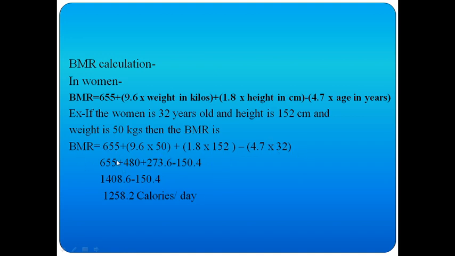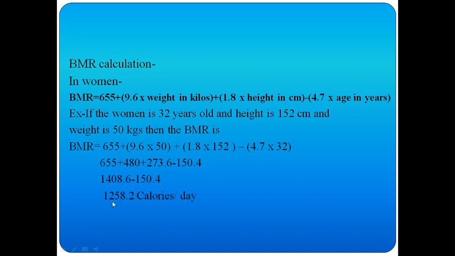When we do the mathematics, 655 plus 9.6 into 50 is 480, plus 273.6, minus 150.4. If you add the first three, this much will come, 1408.6, and minus 150.4.